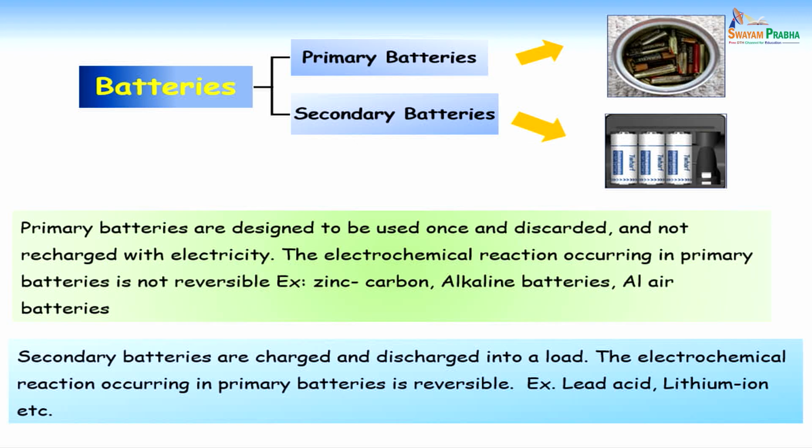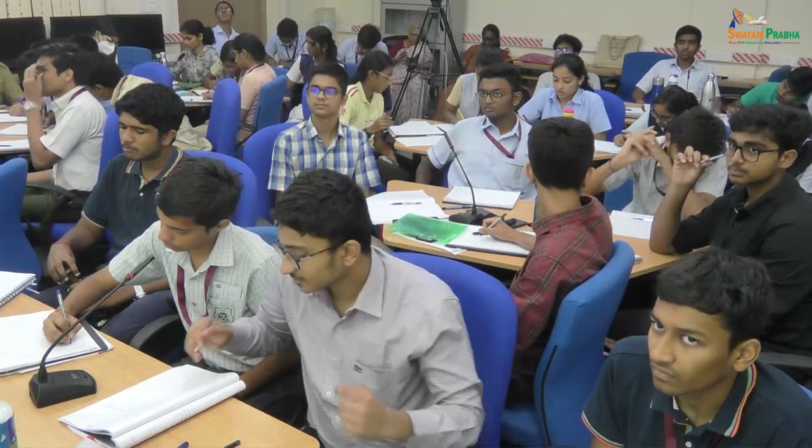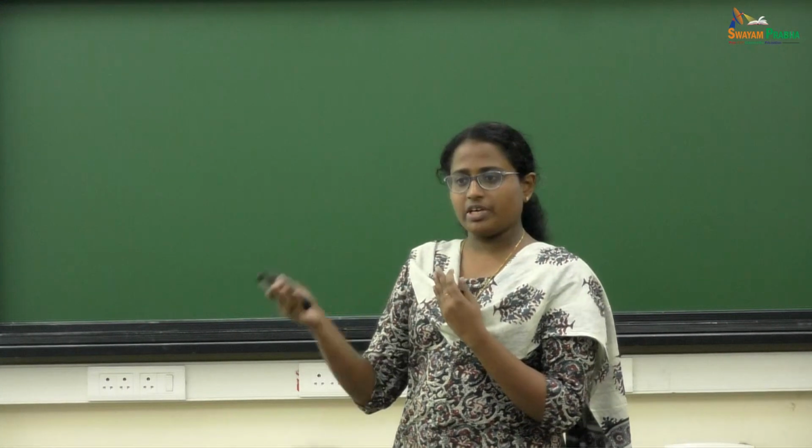What is a primary battery? Yeah, it cannot be recharged. Whatever electrochemical reaction happens in a primary battery cannot be reversed. It is a non-reversible reaction, so you cannot reverse that reaction. So it is called a primary battery. After use, you have to throw it away.